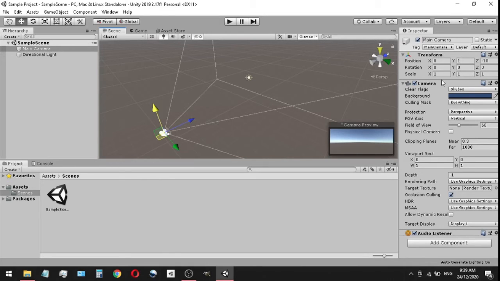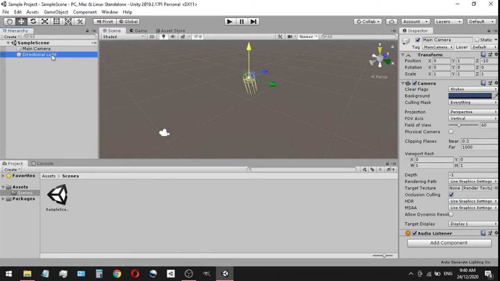The camera essentially is the component that gives the camera definition. Like I said before, it gives us the preview of everything that's going on in the game, and it has a bunch of other stuff that we'll get into at a later time. Just wanted to give you guys a very brief understanding of that.